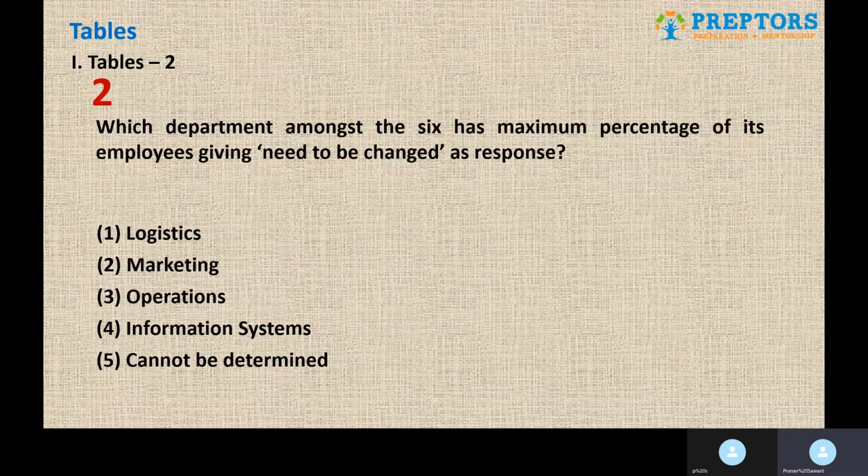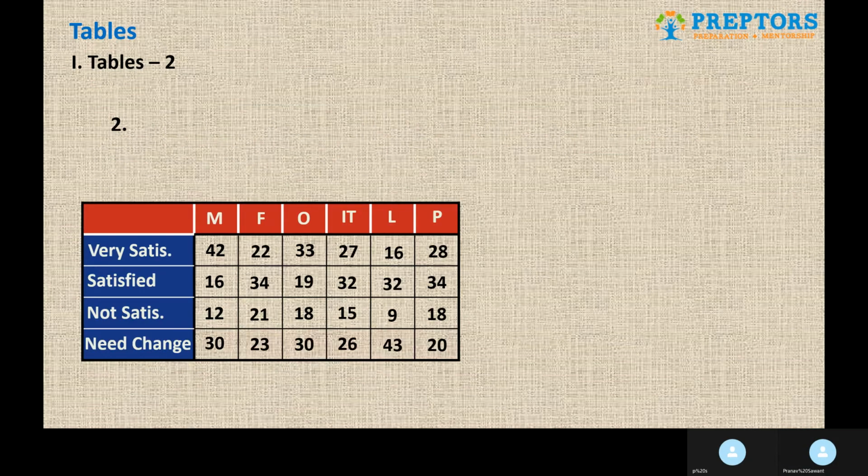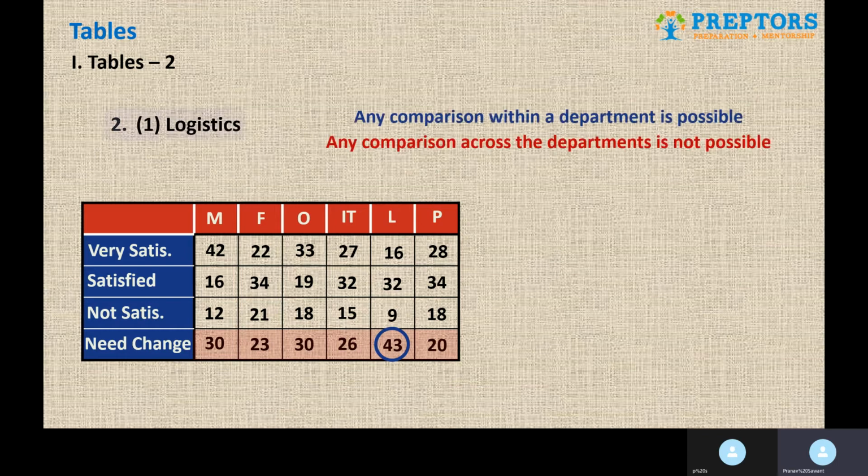Let's move to next. Which department amongst the 6 has the maximum percentage of its employees giving "need to be changed" as response? Now, we have to only look for need to be changed, and we know that it's 43 for logistic. Yes, we can find out the answer for this because any comparison within a department is possible, but any comparison across the departments is not possible. Hence, logistic is the answer because only in logistic, the maximum number of employees have given need to be changed as response, and that's what they have asked.